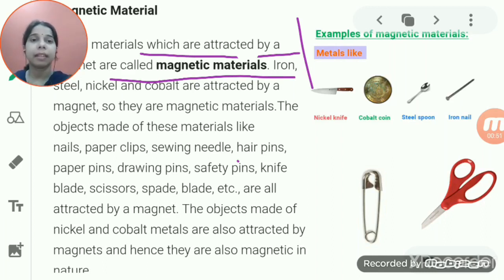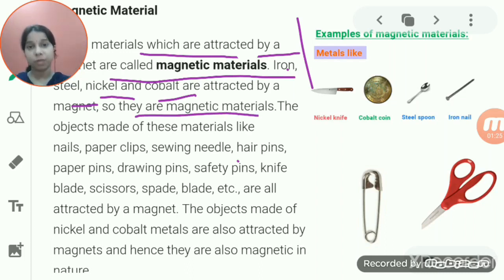The first thing that came to your mind is iron. Iron, steel, nickel, cobalt. These are the materials which are attracted towards the magnet, and we use the term magnetic material for them. So iron, steel, nickel, cobalt, all these are magnetic materials.